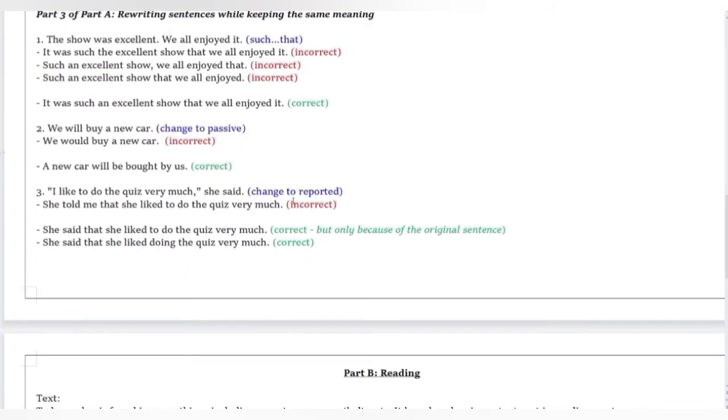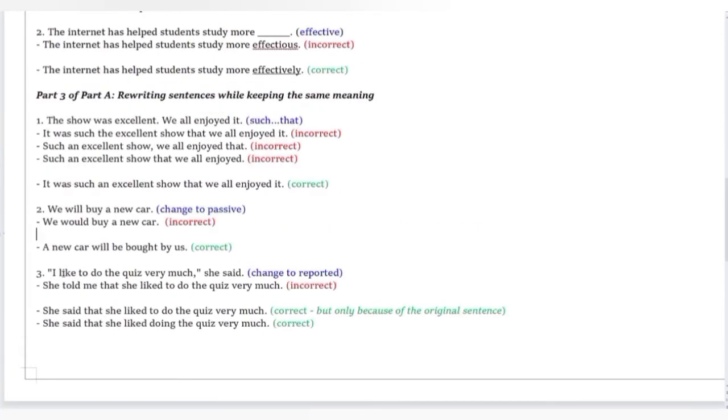Number 3. I like to do the quiz very much, she said. Change to reported. She told me that she liked to do the quiz very much. Okay, it's incorrect. From where did me come? The original sentence doesn't say anything about you. She told you, or she told me. When did she tell you that? The original sentence doesn't give any information. Don't add your own information.